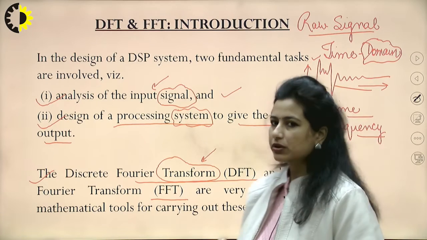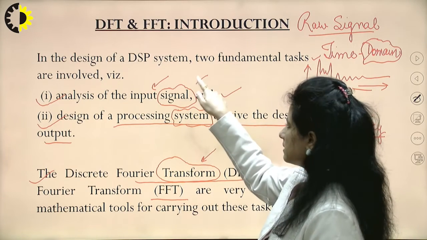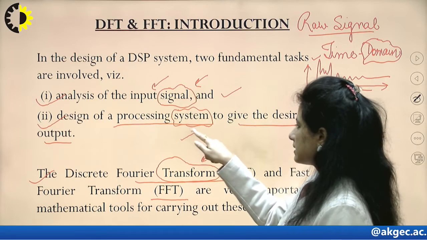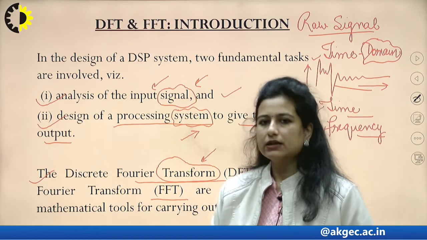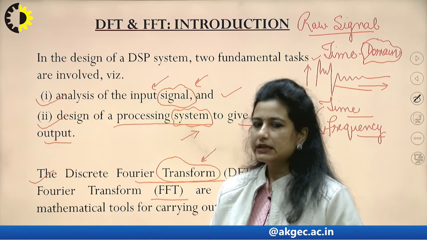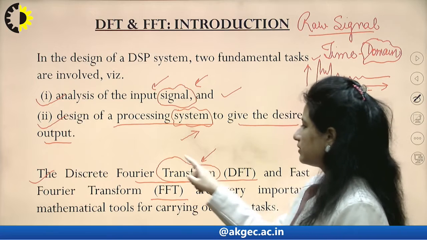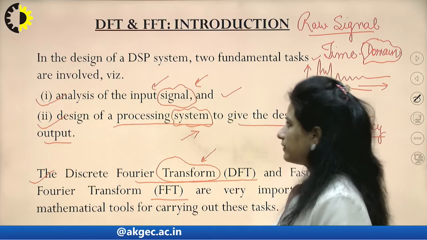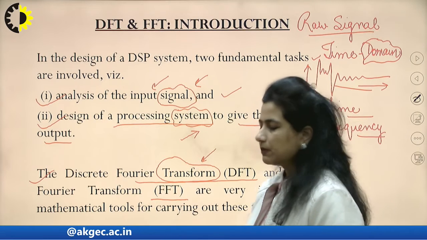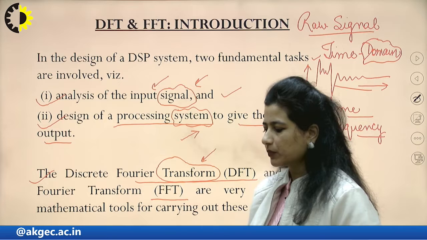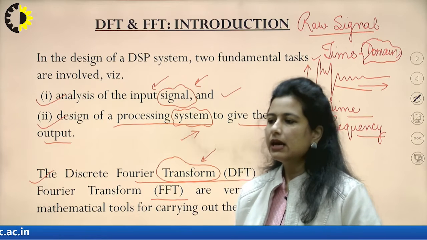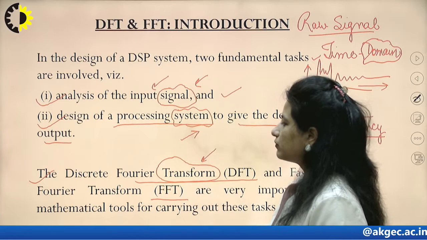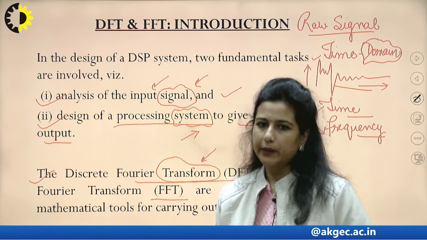When I talk about the Fourier, I talk about the signal. Whenever I talk about the Laplace or Z transform, I talk about the system. So an easier way to understand and manipulate the signal and the system is something we achieve with this transformation. Various kinds of transformation are available for signals, depending upon the kind of signal we have. We have a periodic signal, we have a non-periodic signal. Is it infinite or is it finite? Depending upon the characteristics of the signal, we choose out of the various transforms available.